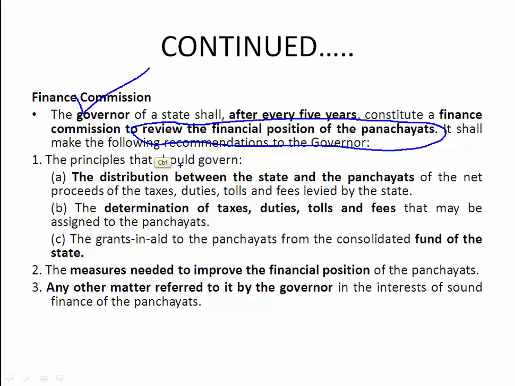This Finance Commission will be appointed by the Governor of a state, after every 5 years. It is going to review the financial position of the panchayats, means the actual financial position of the panchayats will be assessed by this Finance Commission. Clear?